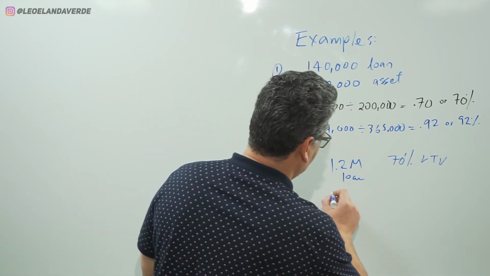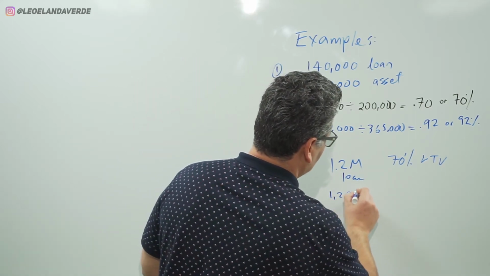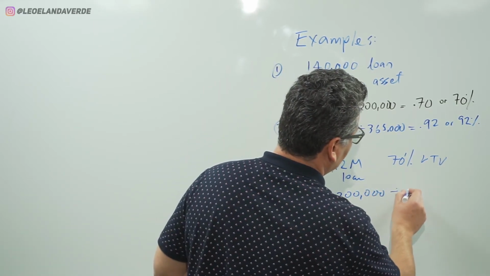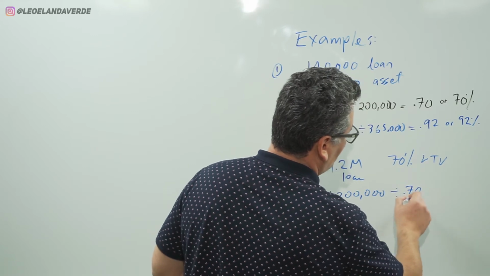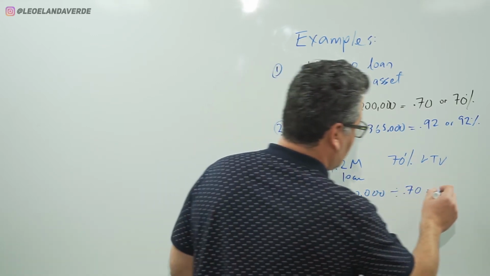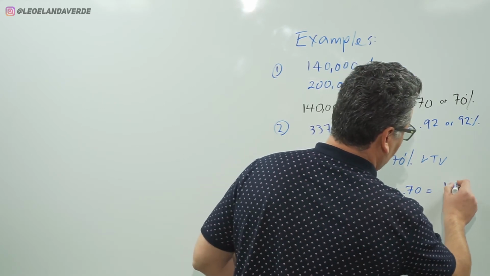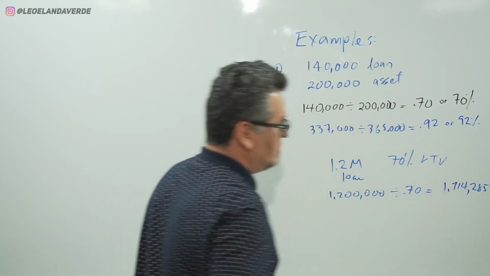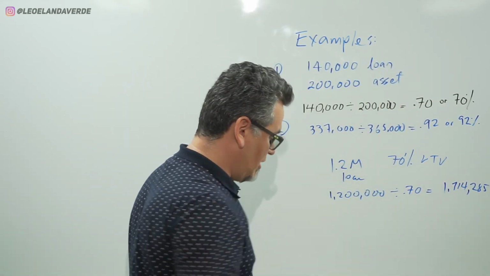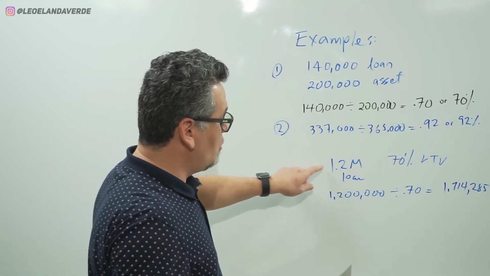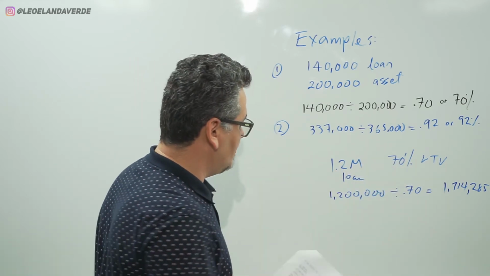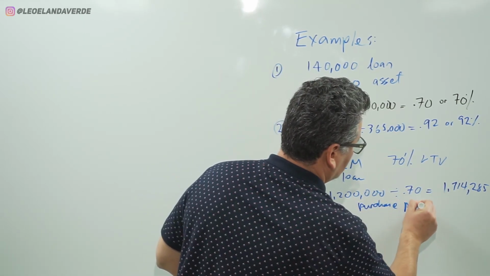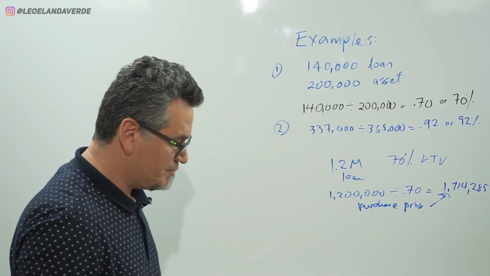You take the 1,200,000 and divide it by 0.70, and that gives you a purchase price of $1,714,285. So if you have the loan amount and the LTV, you can figure out the purchase price. In this case, 1.7 million.